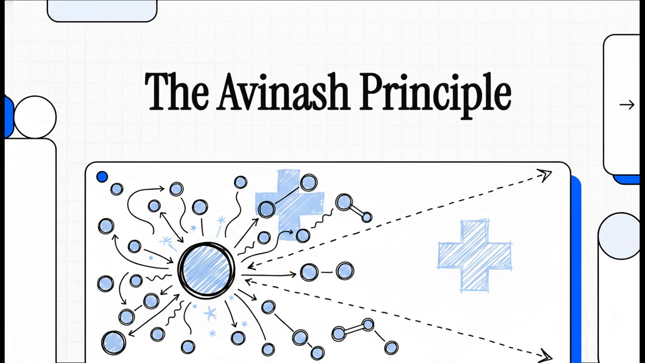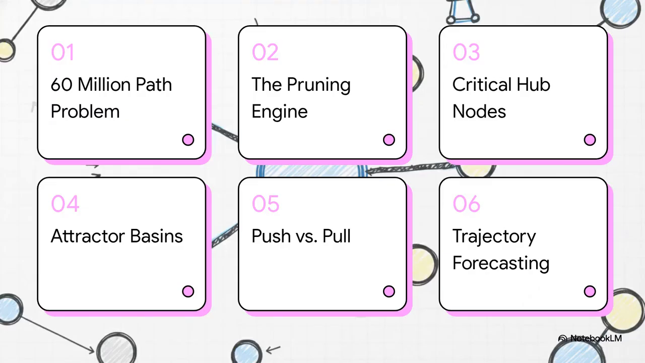It's basically a masterclass in finding the exact structural levers, the critical hub nodes, that totally control a complex system's entire trajectory. And today, we're going to explore how we can apply this genius pruning strategy to our own complex challenges. We've got a really highly structured journey ahead of us today. We're going to start with the 60 million path problem, move right into the pruning engine, identify our critical hub nodes, and then we'll explore attractor basins, push versus pull strategies, and finally, trajectory forecasting.